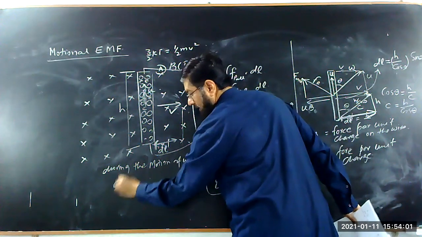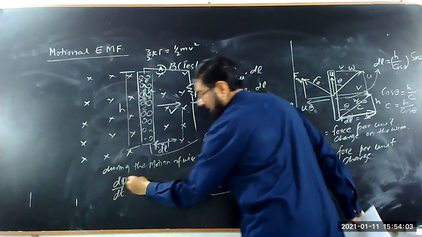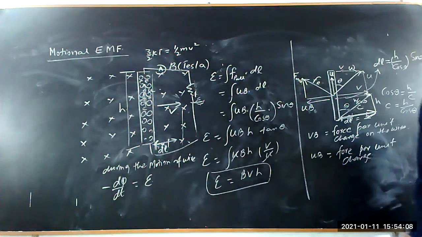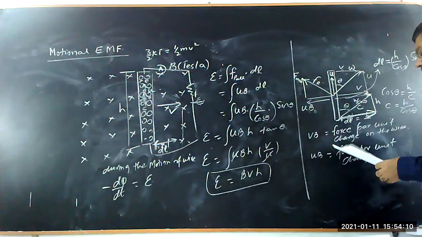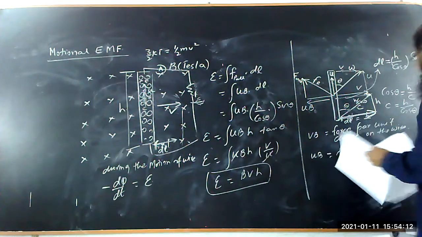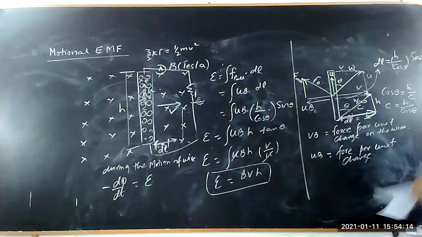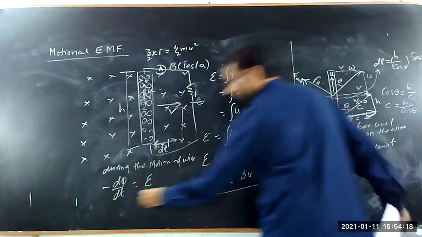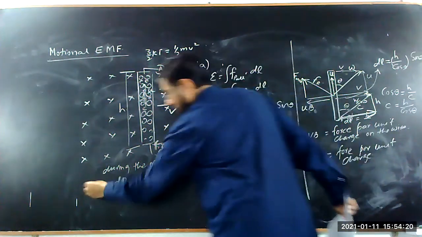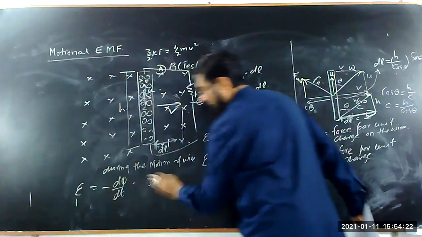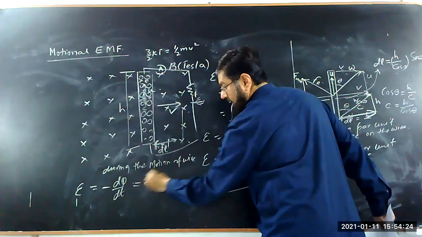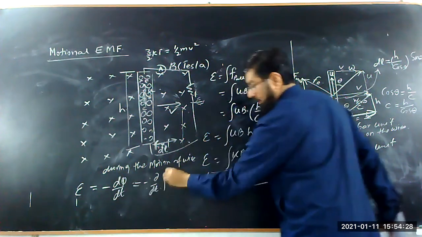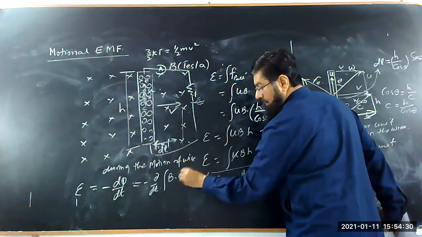During the motion of the wire, the EMF is equal to d phi over dt. So this can be rewritten as EMF is equal to minus d phi over dt, where the flux phi is equal to B dot dA.